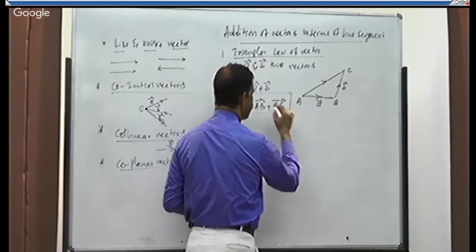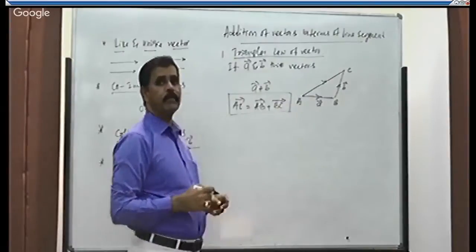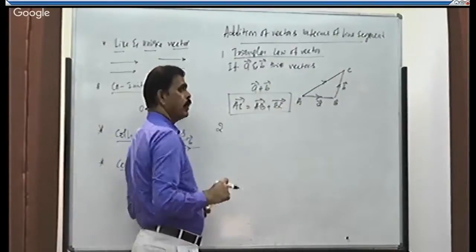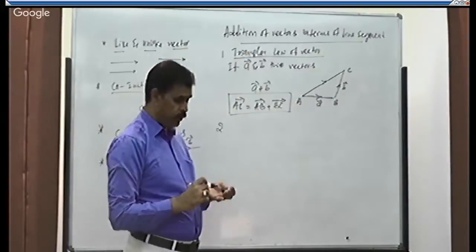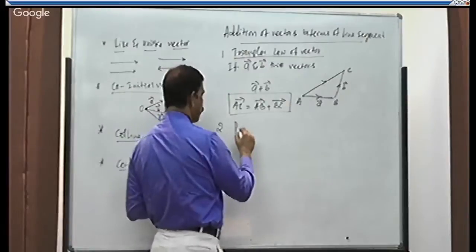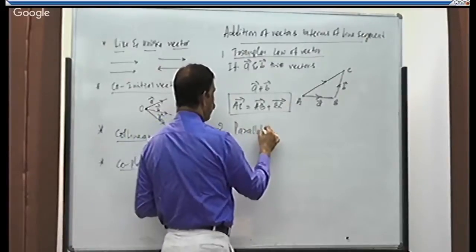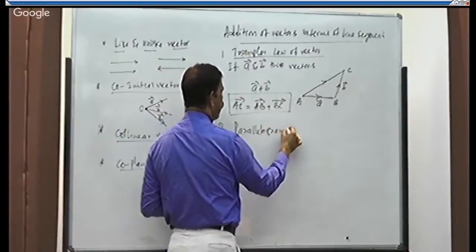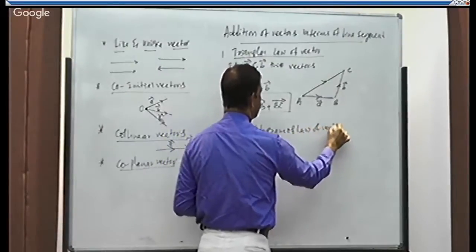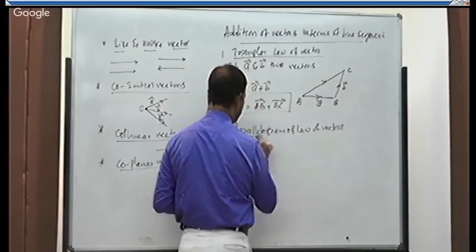This is one law we use for addition of vectors, right? There are other laws also. Let us take another law which is important to add the two vectors. That is the parallelogram law of vectors for addition.